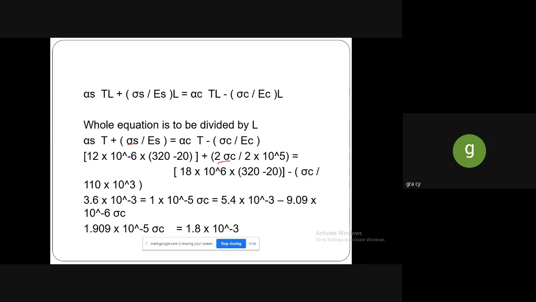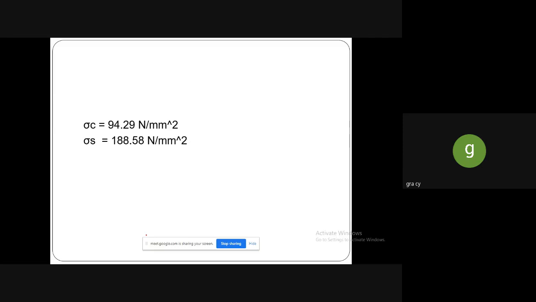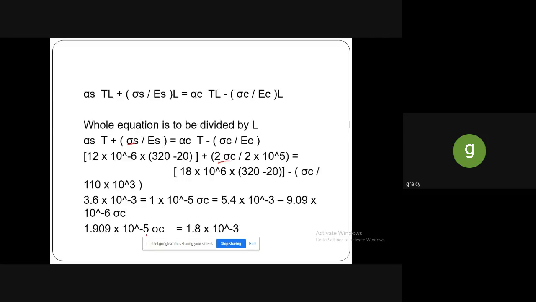While substituting these things and simplifying, you will get the stress in copper and then the stress in steel. We don't know the value of sigma C, so after substituting we will get one side in terms of sigma C and another side a whole number.